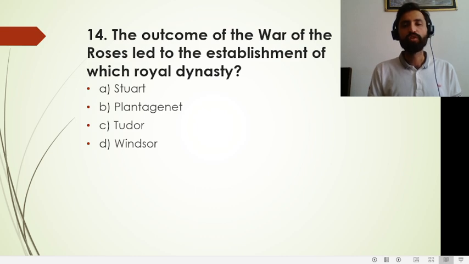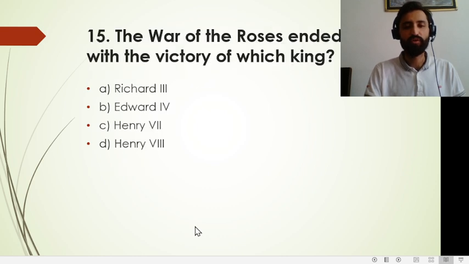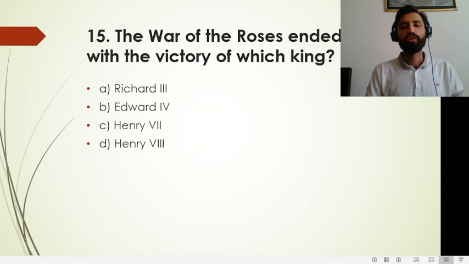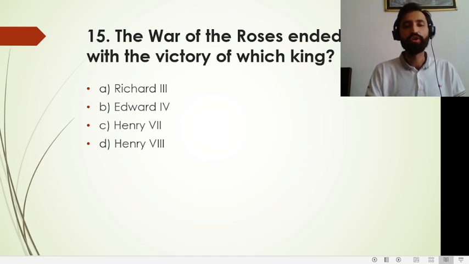The outcome of the War of the Roses led to the establishment of which royal dynasty? That is the Tudor dynasty, as we have discussed before as well. The next one is: the War of the Roses ended with the victory of which king? That is Henry VII. Henry VII rose to the top in the War of the Roses.